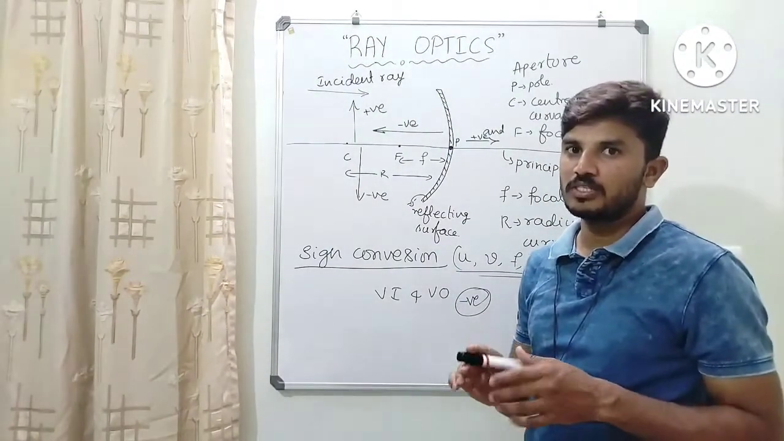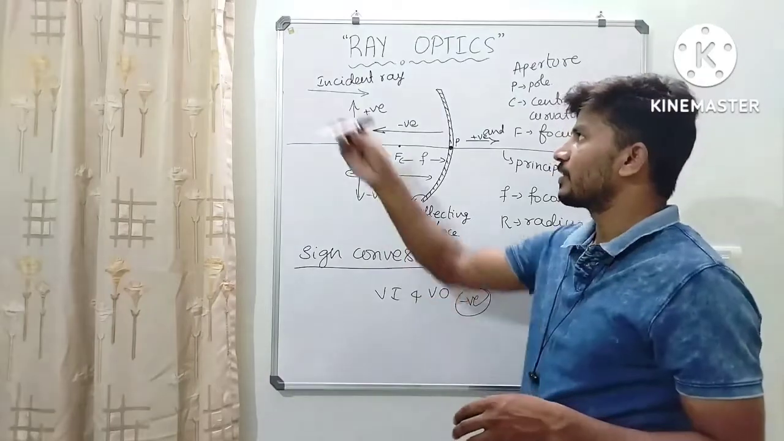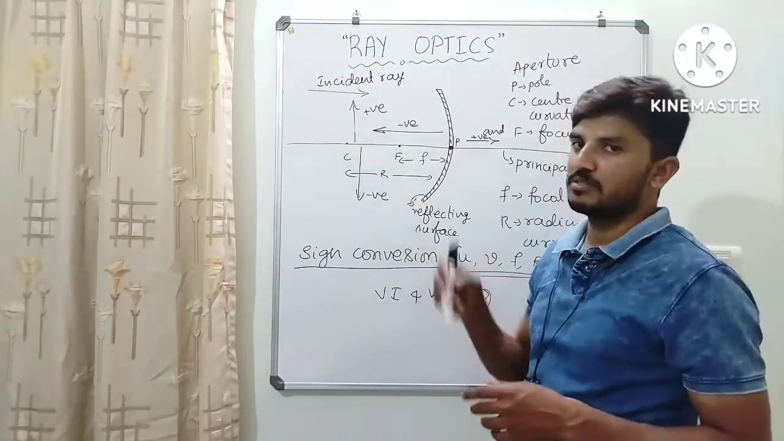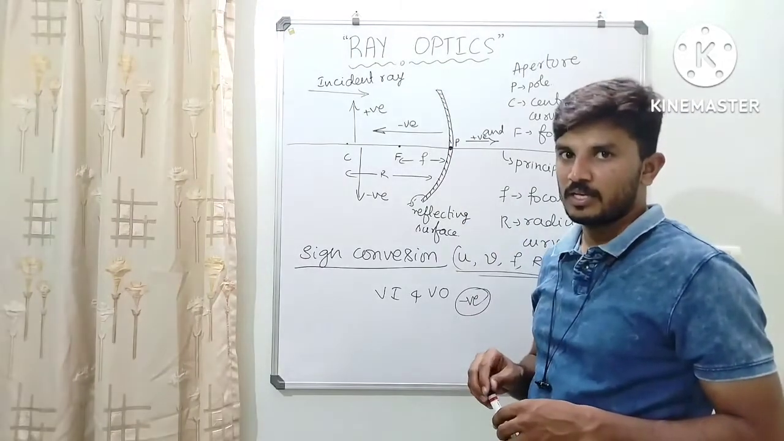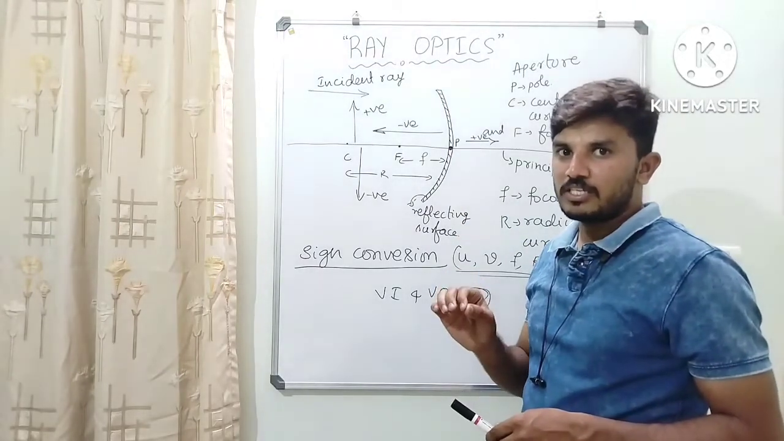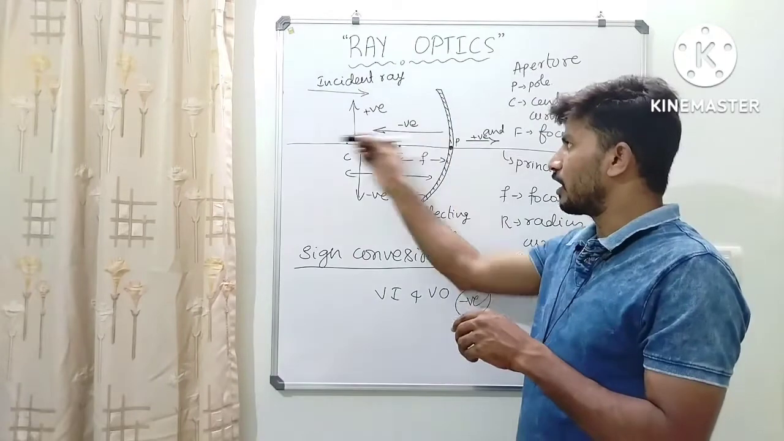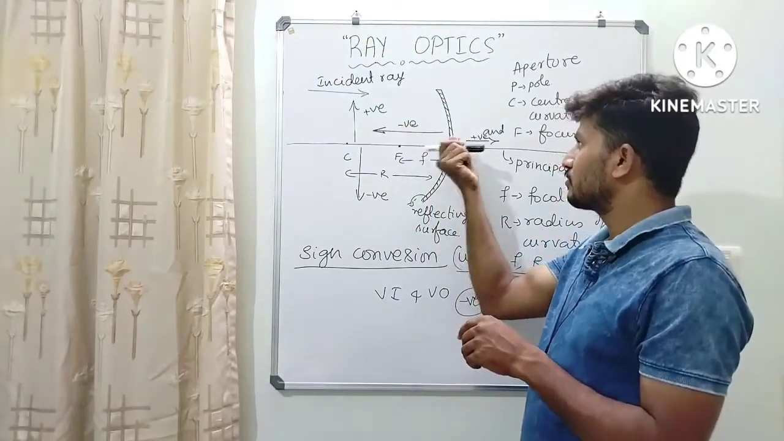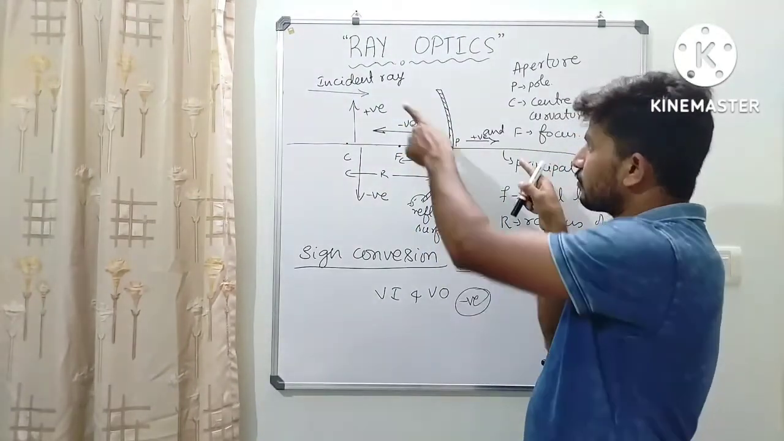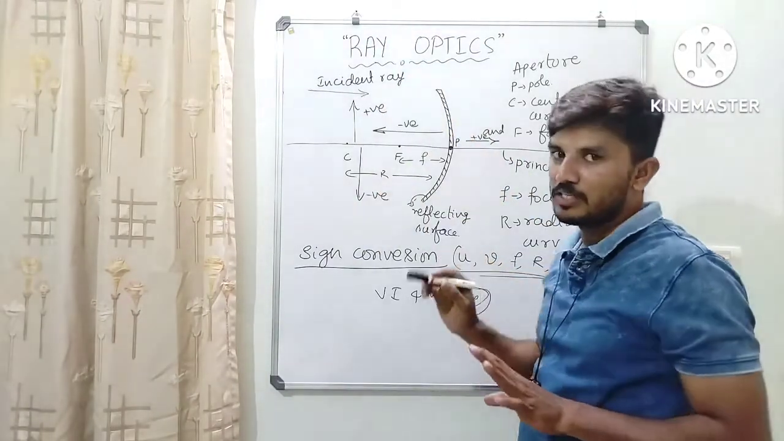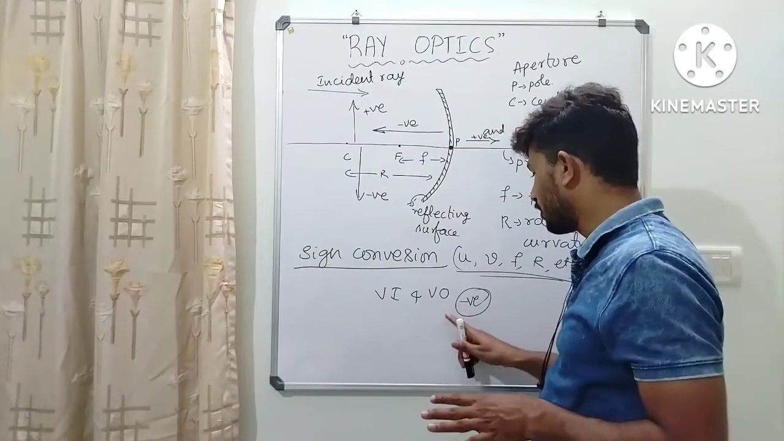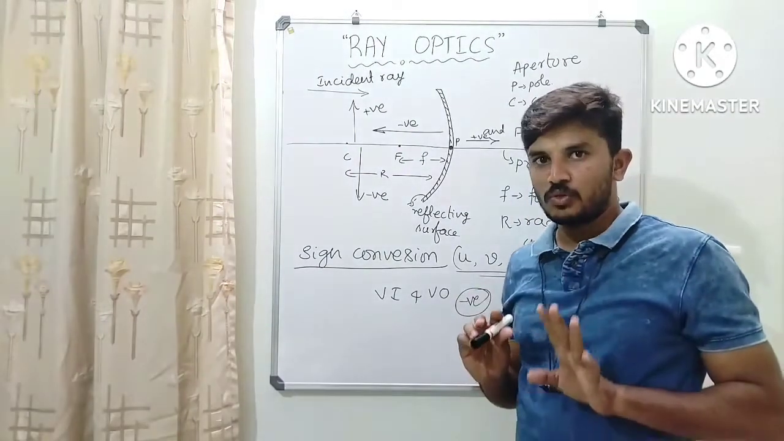Hope you have understood this. Initially we considered the light ray which is moving from left to right, which is moving towards the reflecting surface. If I measure a distance from the pole opposite to it, it is considered negative. In the direction of that incident light, positive; above, positive; below, negative. For virtual image and virtual object, it is negative. So this is called sign convention.